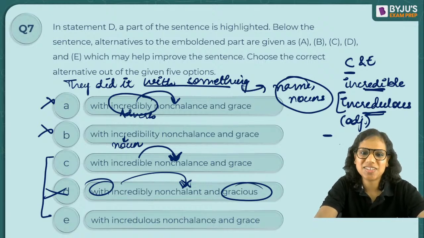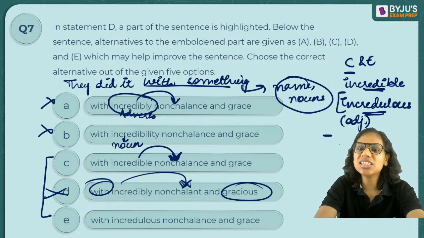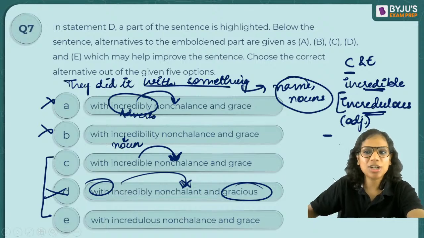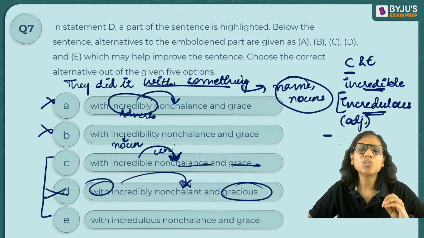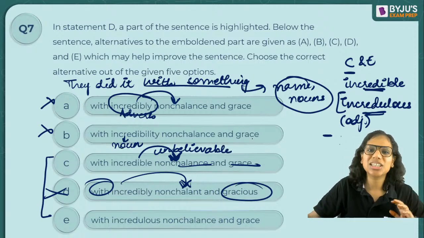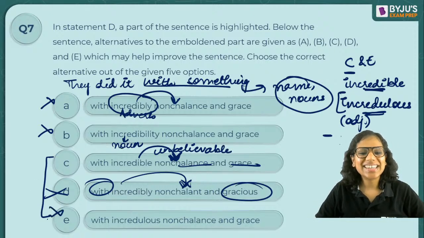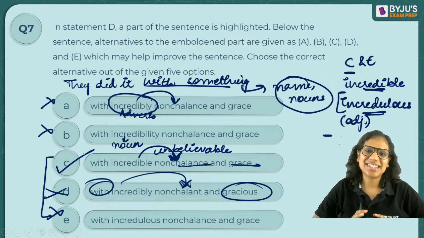That is incredulous, right? So incredulous is a word that you use for people, for human beings, people who do not believe other people very easily. Yes, somebody who's always in doubt about others. Absolutely. Not willing to believe easily. So, for nonchalance and grace, I will say it was unbelievable. Their grace was unbelievable. I'll not say that their grace was unwilling to believe others. Right? So, E is eliminated and C is our answer here.